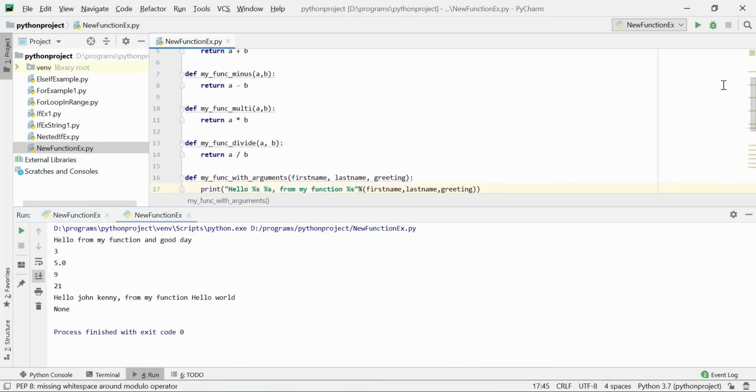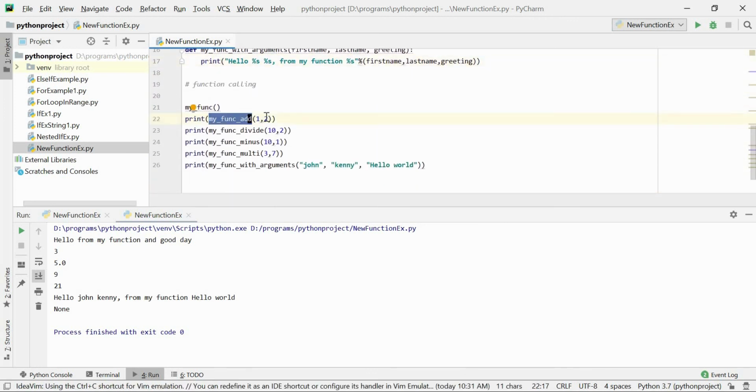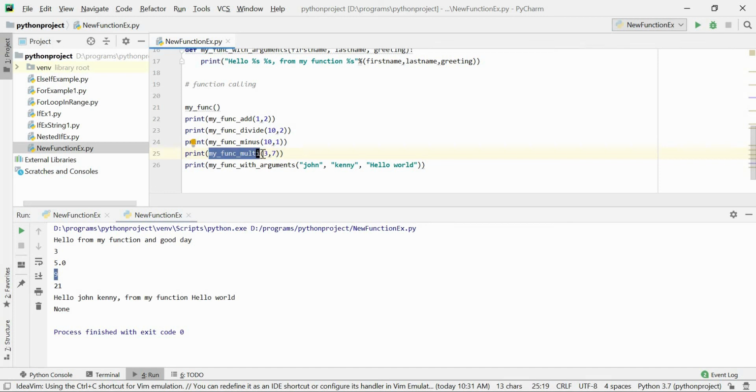Please take a deep look at the downside, where I have selected, and we can see the output as expected. Whatever methods we have written, we ran the program, and we got the output successfully from the method functions. See, hello John Kenny from my function hello world. I just entered 3 values and tried to display them. That's it. Thank you.